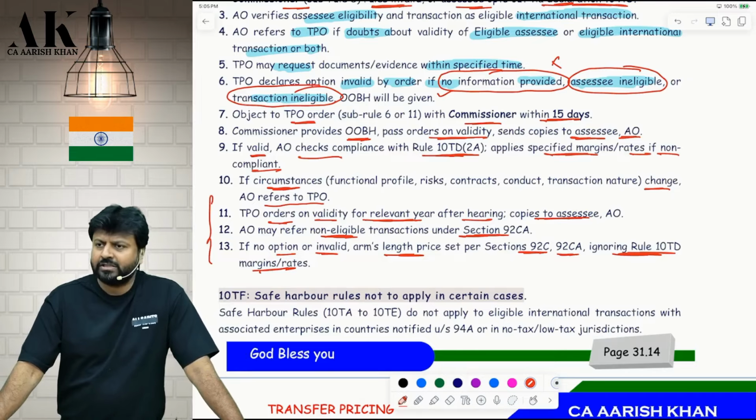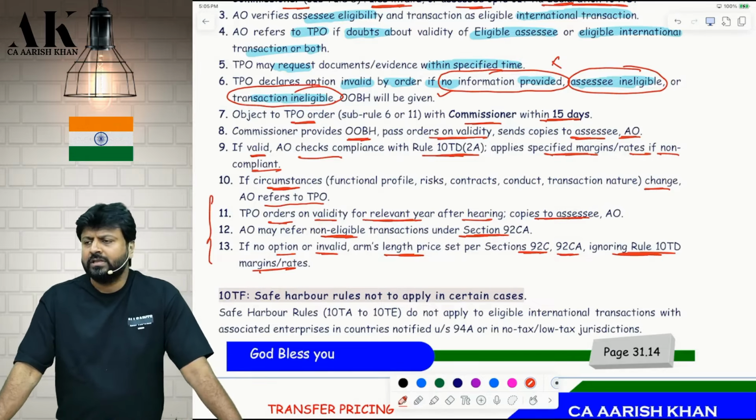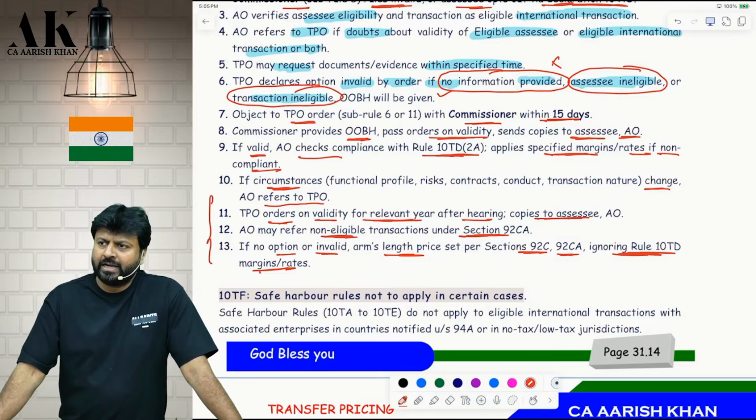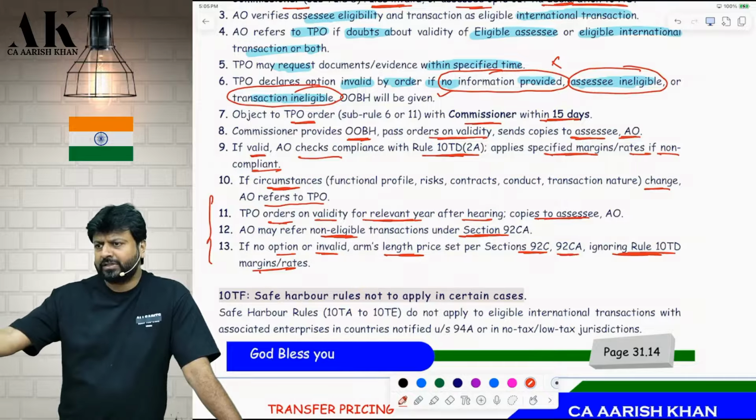So the procedure is very simple. You make an application to the AO. There are no separate fees and all for this. Nothing is to be paid. Okay, it's free of cost. Make an application. Once you make an application, the officer will either accept or reject. If he rejects, if he has doubt, he will go to the TPO. If the TPO passes the order and it has been valid, you can go to what? The Commissioner. Is it clear? This is the procedure that you have to follow.